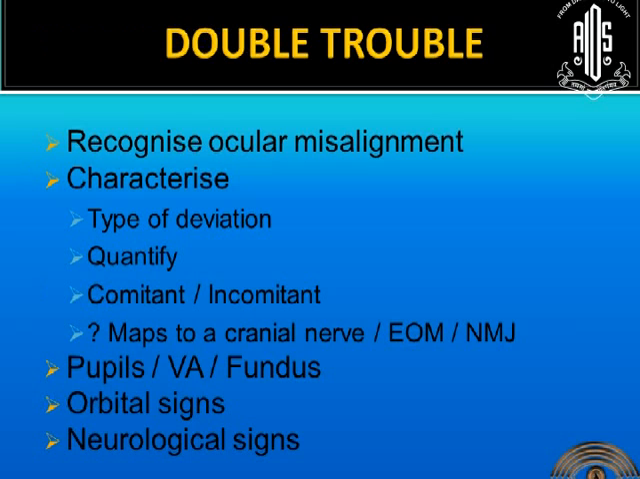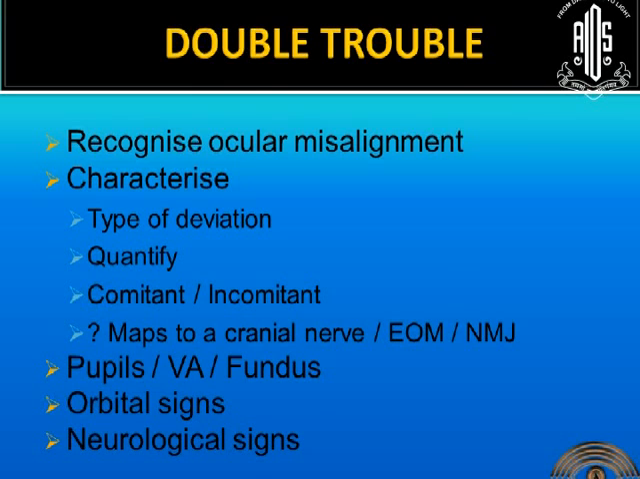And when we are trying to fix the double trouble, we have to follow an order. First, we have to recognize the ocular misalignment. Then we have to characterize the ocular misalignment. What is the type of deviation, esotropia or exotropia? And then quantify if possible with prisms. See whether it is comitant or incomitant. And then we have to think whether it maps to a cranial nerve or extraocular muscle or neuromuscular junction.